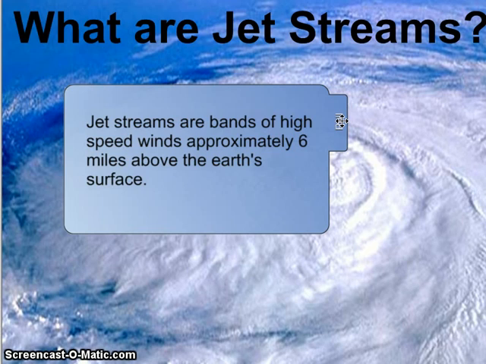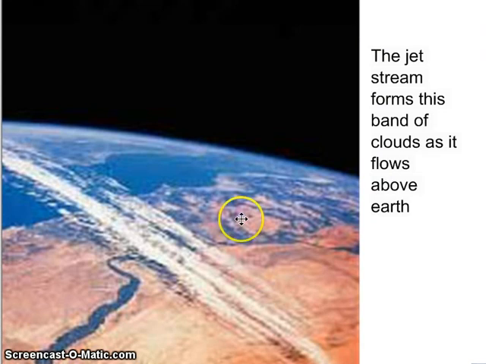When we look at jet streams, you probably are aware of these. If you've ever been in an airplane and maybe the way out to Michigan versus the way home from Michigan took more or less time, this would be because you're either taking advantage of the jet stream, and so the airplane is actually riding the jet stream, allowing you to get to your destination quicker, or you're going in the opposite direction of the jet stream and it's actually slowing you down. So when you think about jet streams, think of them as these high-speed winds that are occurring above the Earth's surface.